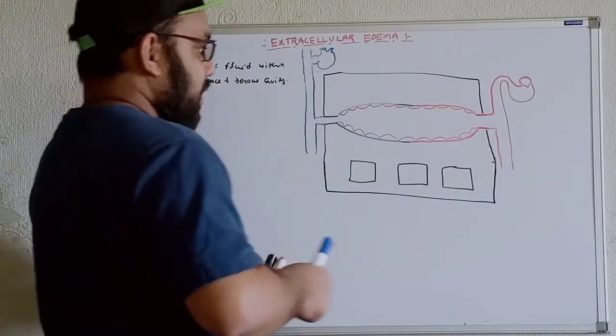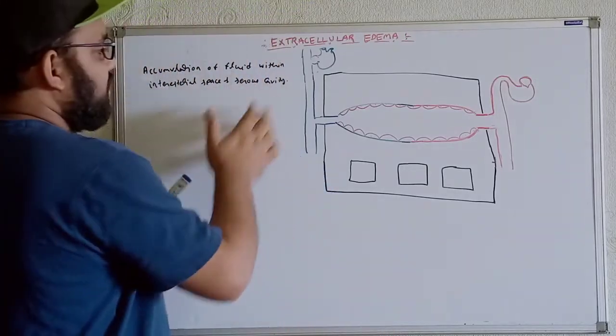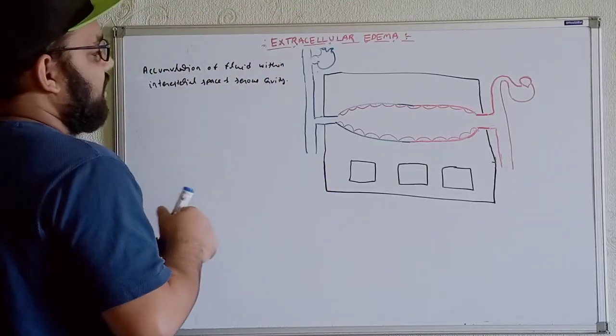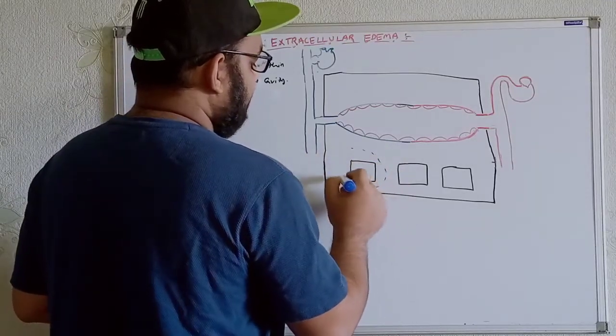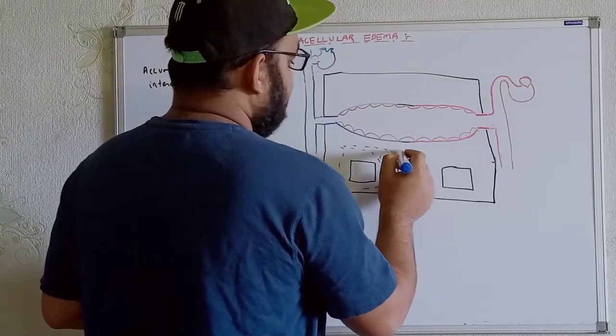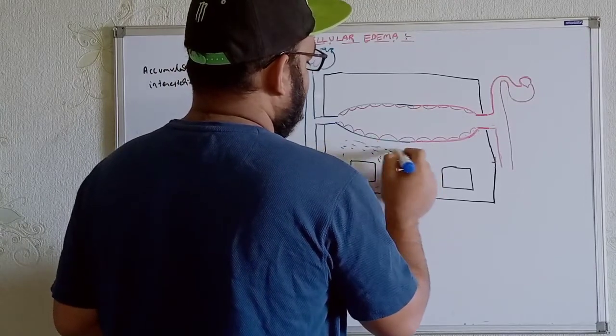Now in these cases we will get accumulation of fluid within the interstitial space and the serous cavity. For example, accumulation of fluid within the interstitial space here.